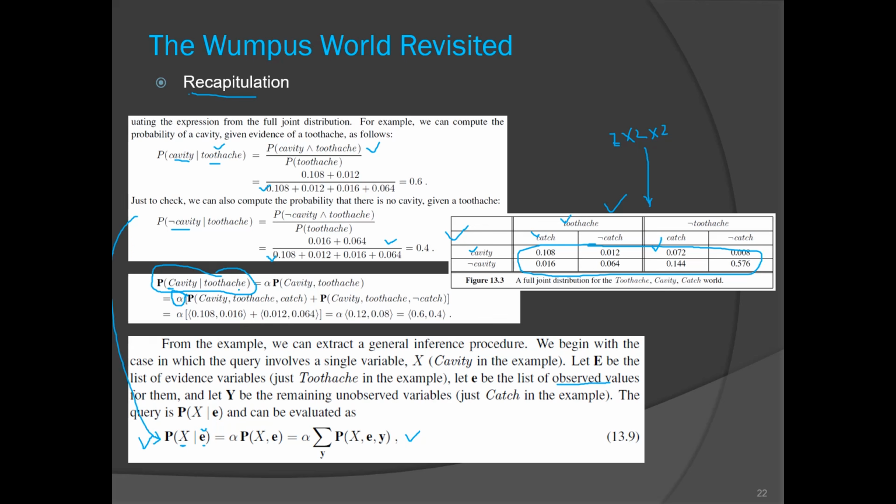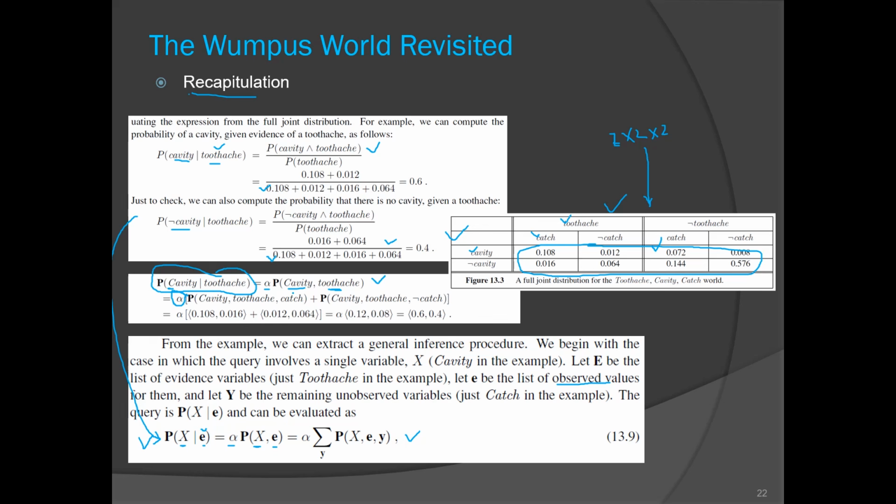So just compare these two equations. I think this example is clear to you. We want this formula. So alpha is there. Cavity is denoted by capital X. Toothache is the given evidence, indicated by E.